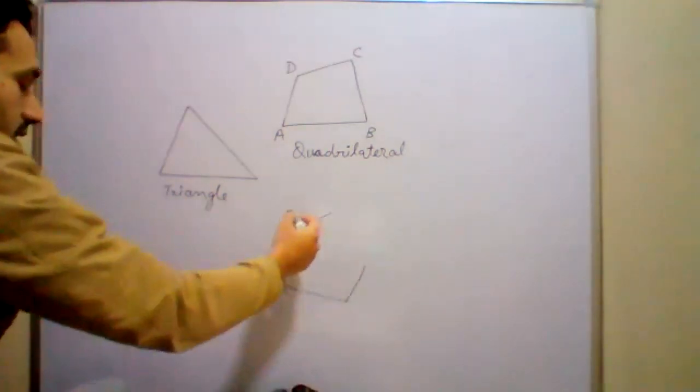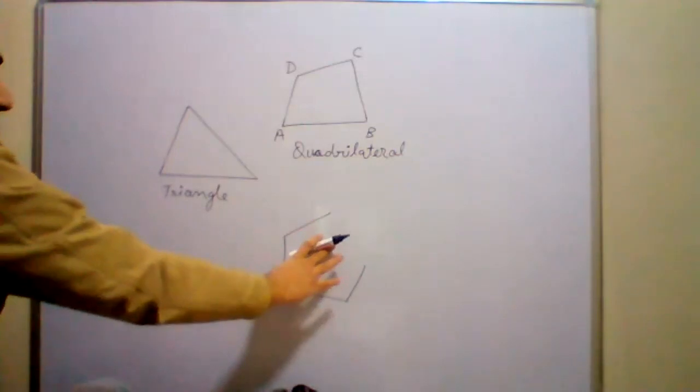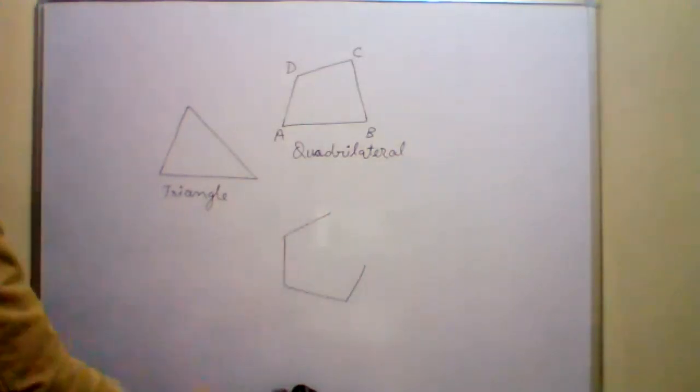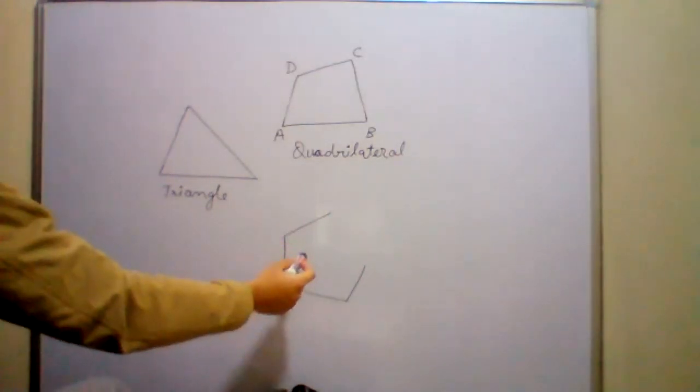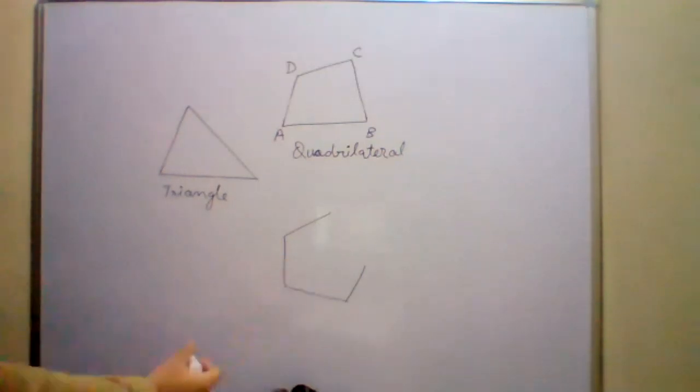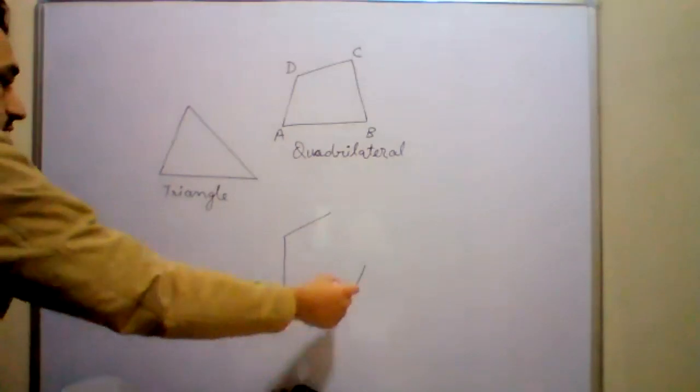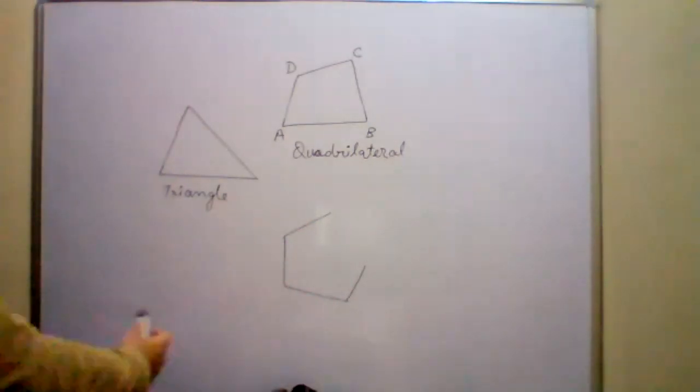Now tell me, is this a polygon? Is this a polygon? It is not a quadrilateral. Sir, it is not connected, it is not closed. Very sharp minds in this class, they understand everything in one go. Okay, so yes, it is not a closed figure. So I cannot call this a polygon.